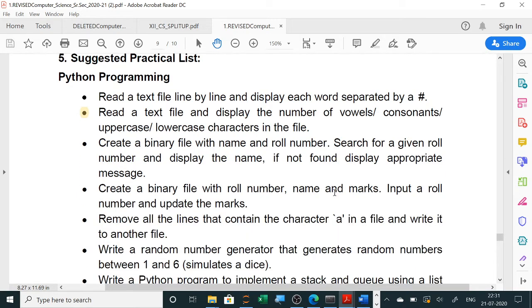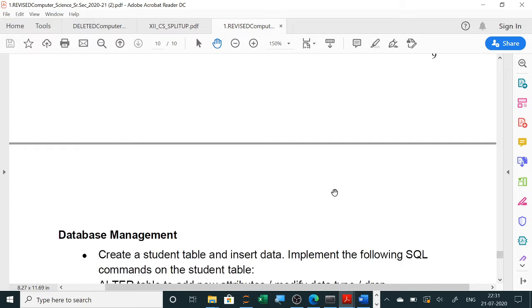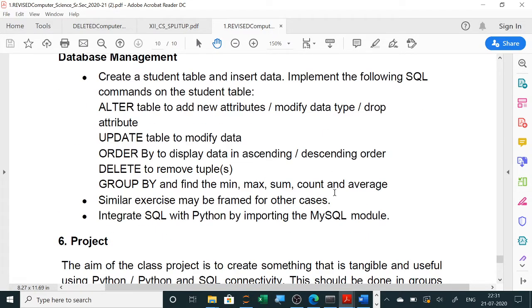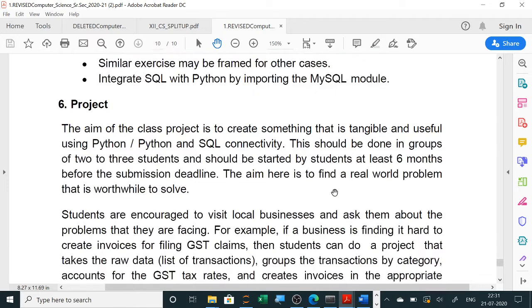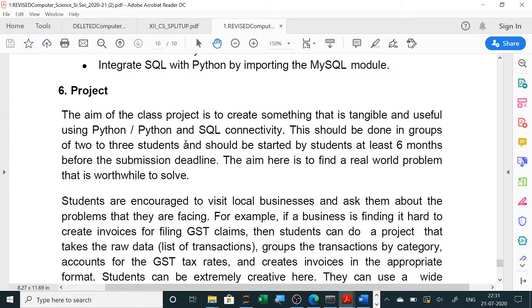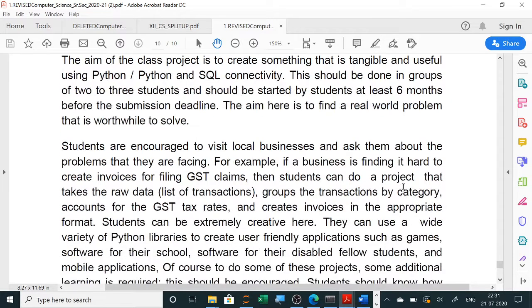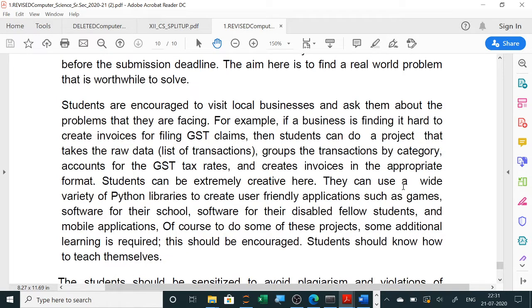Now here you can see the practical list, as well as the project in practical list database management is also there. Now here in project, what they have written, that the project using Python and SQL connectivity. So connectivity, I will explain you nicely how to connect MySQL with Python. I will give you all the links of the videos in the description, so that you can go through the connectivity portion also. And 6 months before, so in July, all the project names I will give you, assign you all the projects, so you can go through.